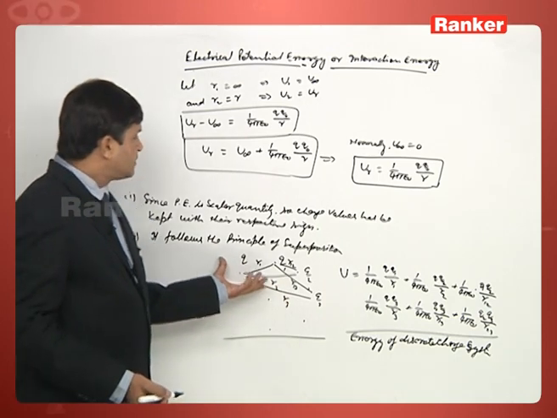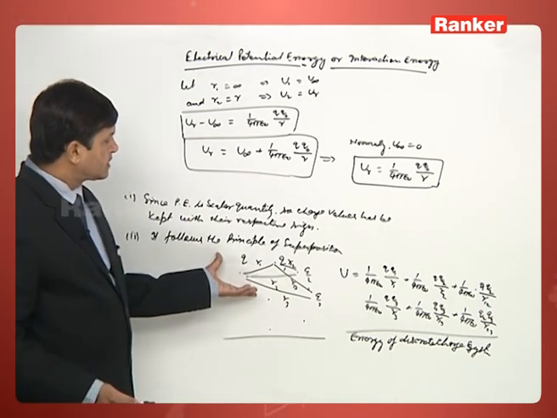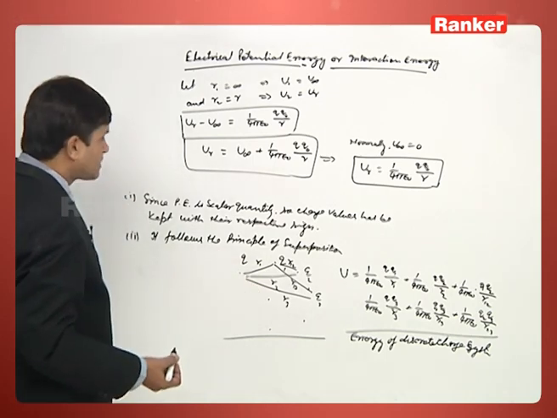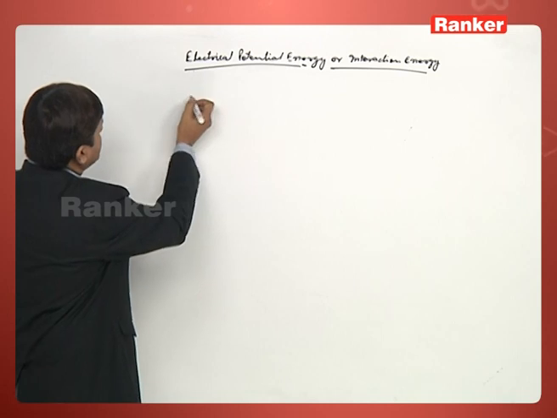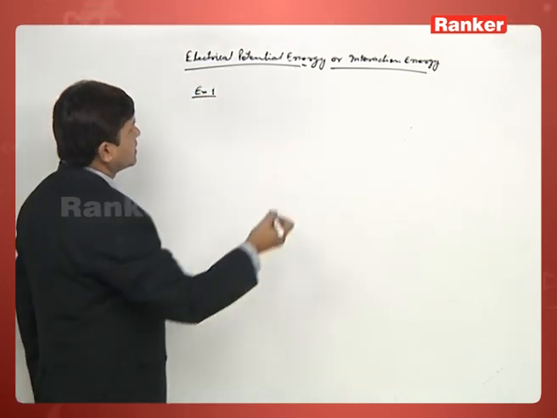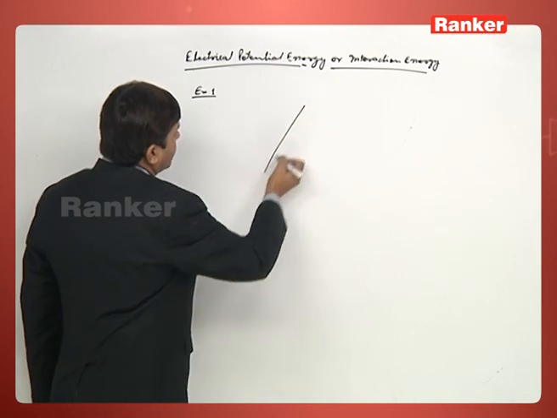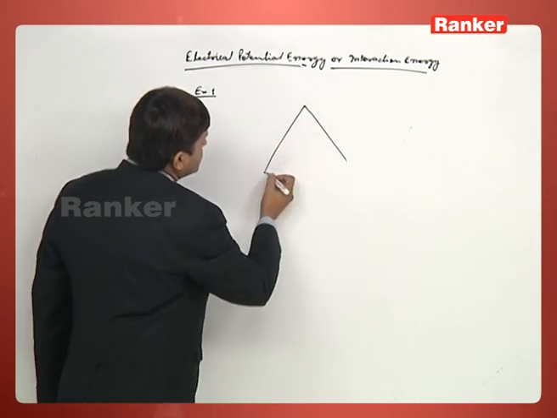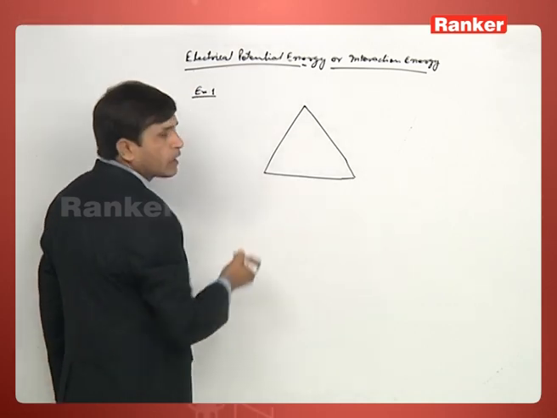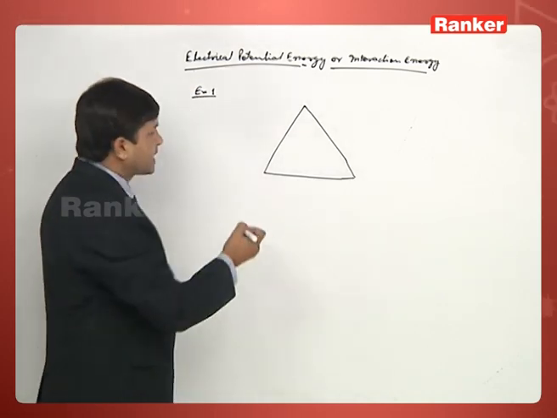Now, we can discuss this point with one or two examples, then it will be more clear. Let us see one example. Let three charges be kept at the corners of an equilateral triangle.